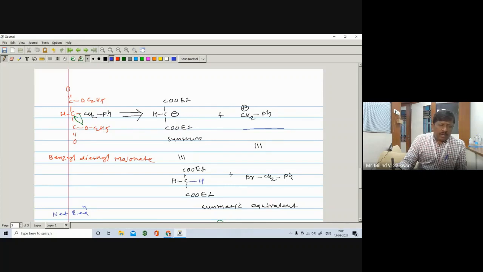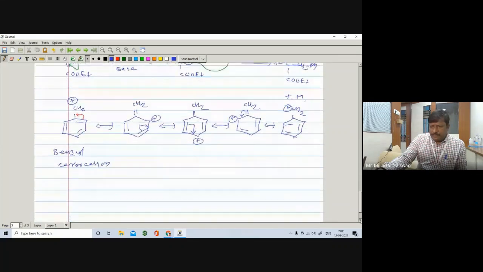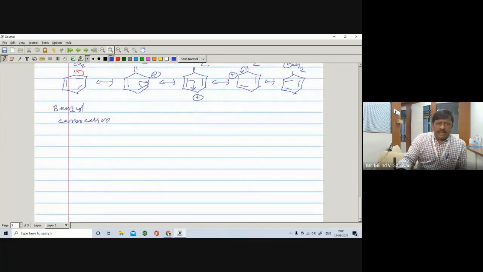There is a formation of carbocation. So here I will write it's a disconnection. Suppose you carry out the disconnection like this one, you have CH2, then here is a C, here is an H, here is COOEt, here is COOEt.